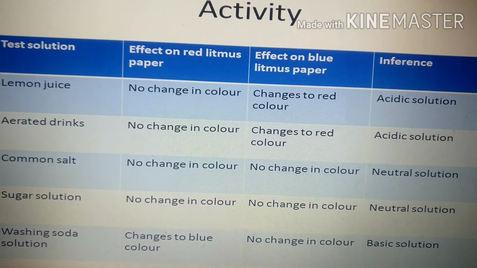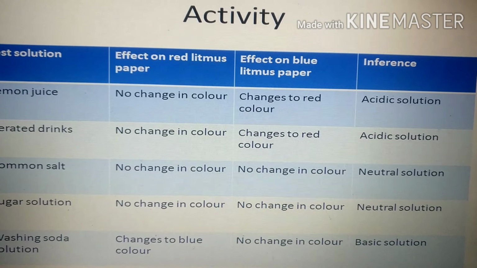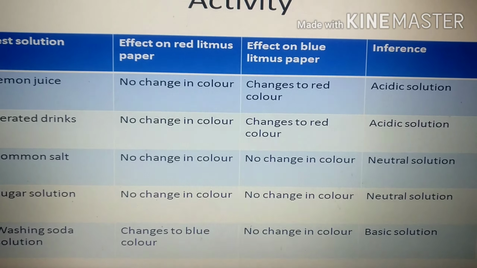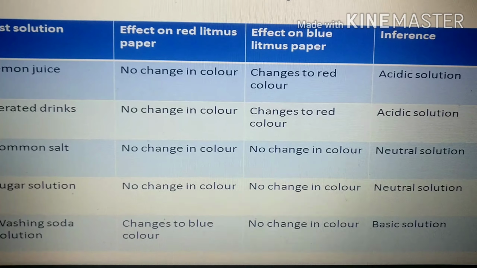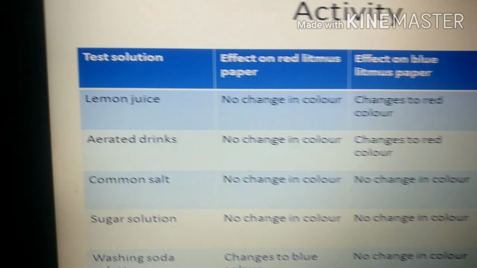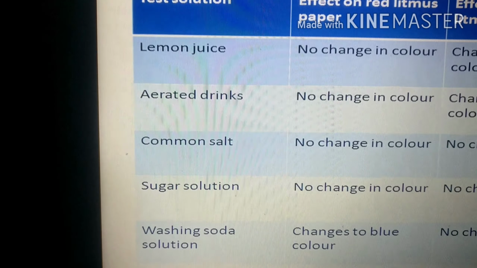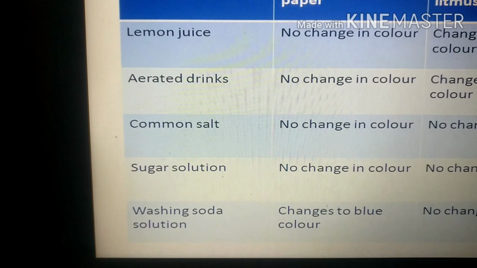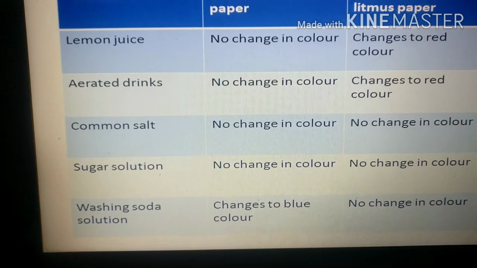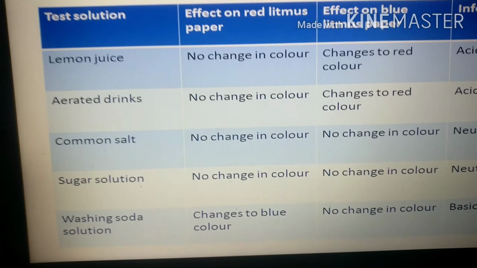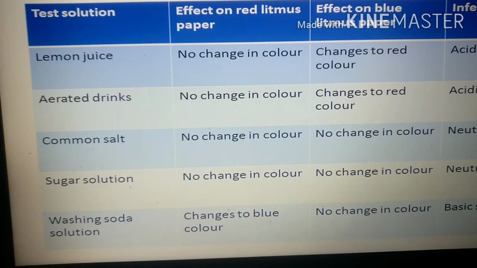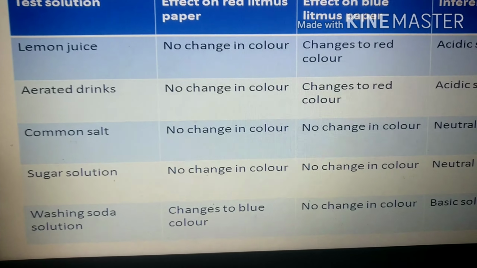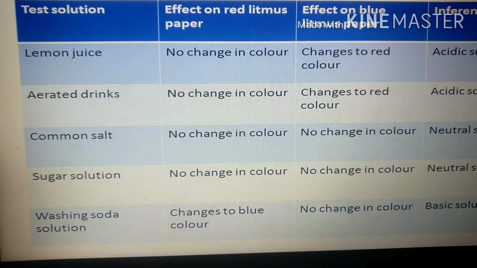Very good. Let us do an activity to understand clearly the use of litmus paper, that is, how the litmus paper works. For this, we need to take different types of solutions, like lemon juice, aerated drinks, common salt and sugar solutions, and washing soda solution, which I have taken here. You can take other solutions also. You also need red litmus paper strips as well as blue litmus paper strips, a dropper and test tubes.